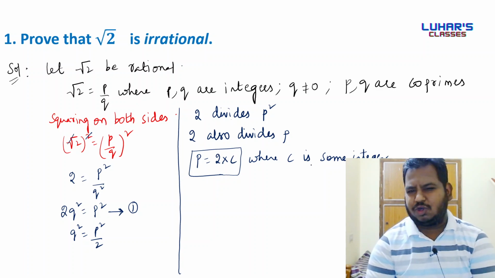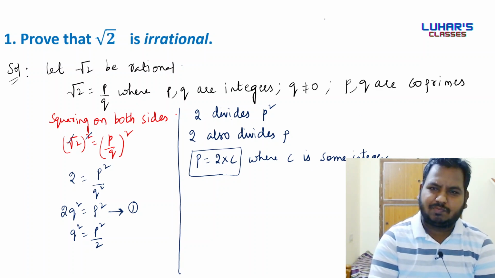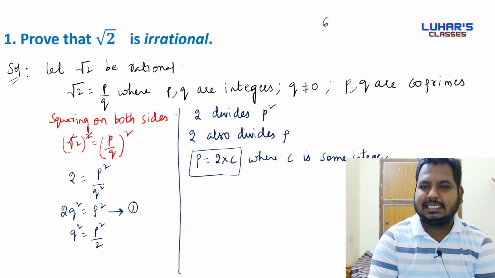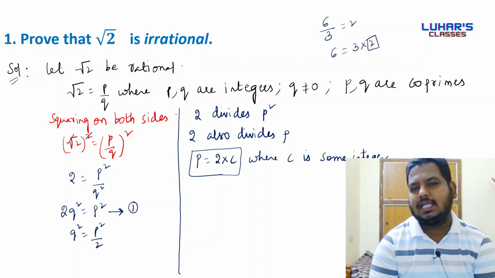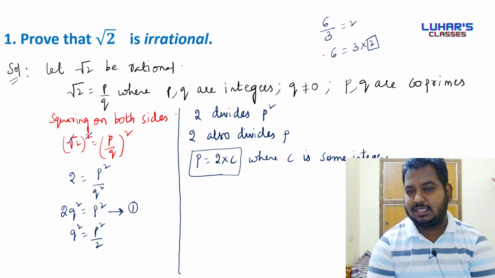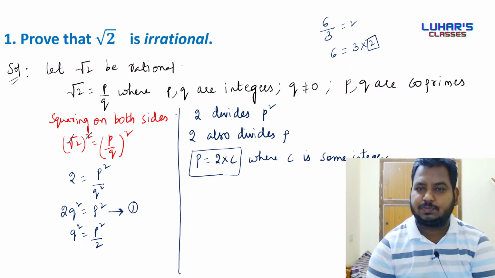Now one doubt you may get, sir, what is this? For example, if I say 6 by 3 is equal to 2, can I say 6 is a multiple of 3? Yes, because 6 is equal to 3 into something, here something is 2.